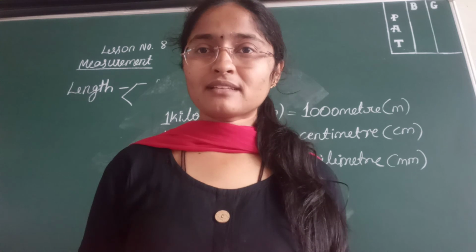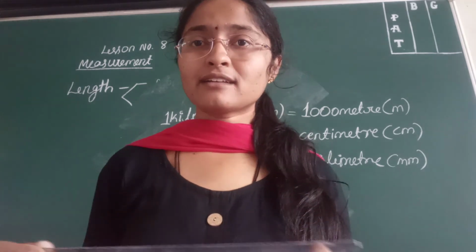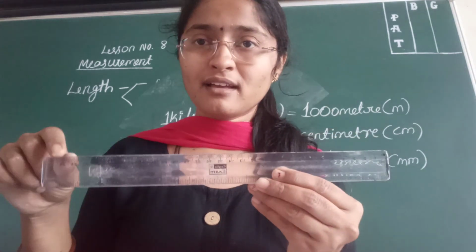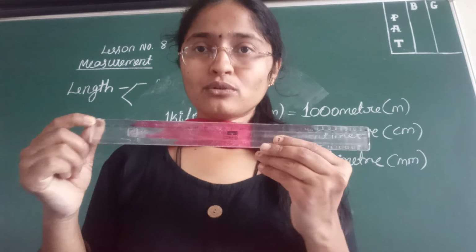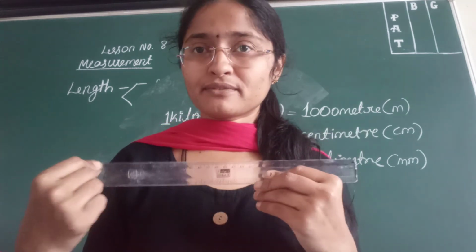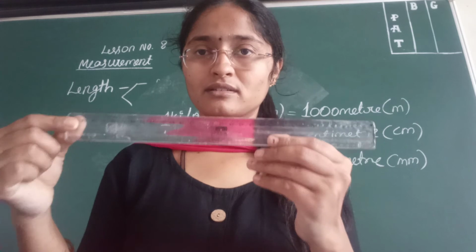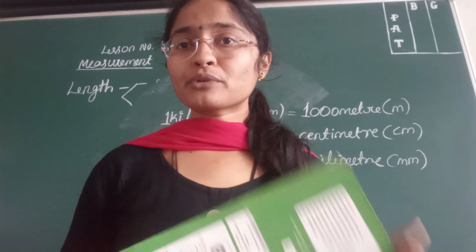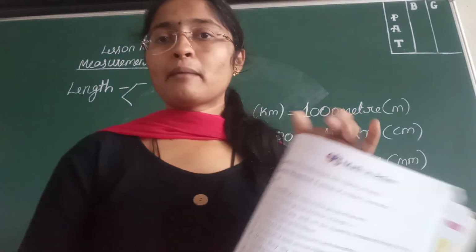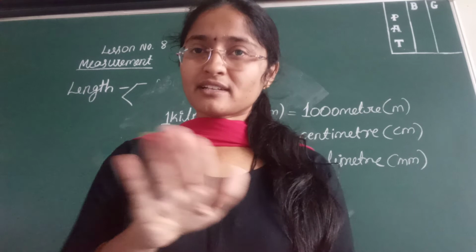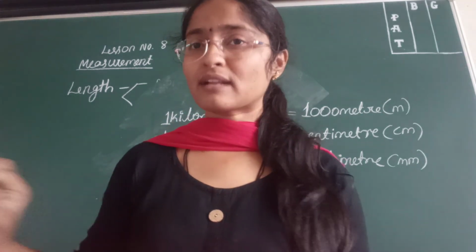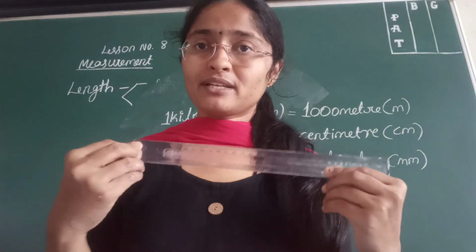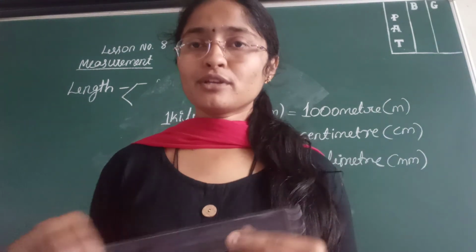Dear parents, please instruct your child to take a 30 centimeter ribbon, first measure with their hand span, then measure with the scale. Ask them what the difference is between the hand span measurement and the scale measurement. Understood, students? You need to keep this record in your notebook. Write maths activity, attach that ribbon there, and write how many hand spans you got and how many centimeters you got when you measured with the scale.